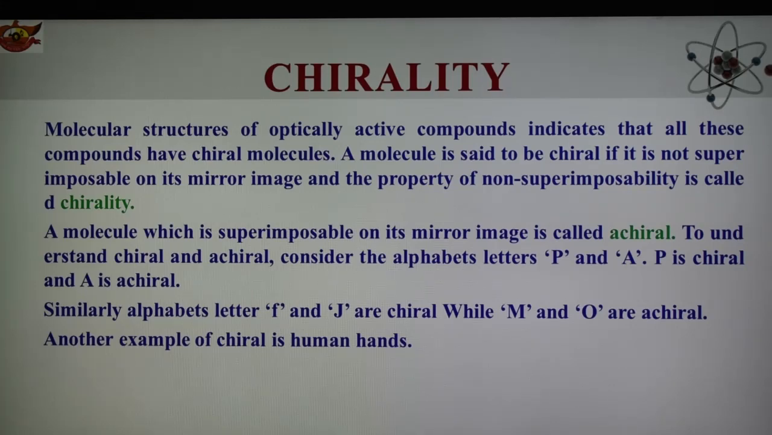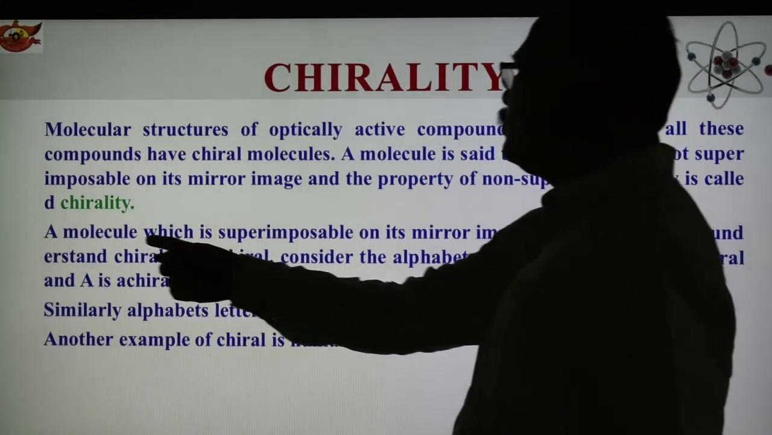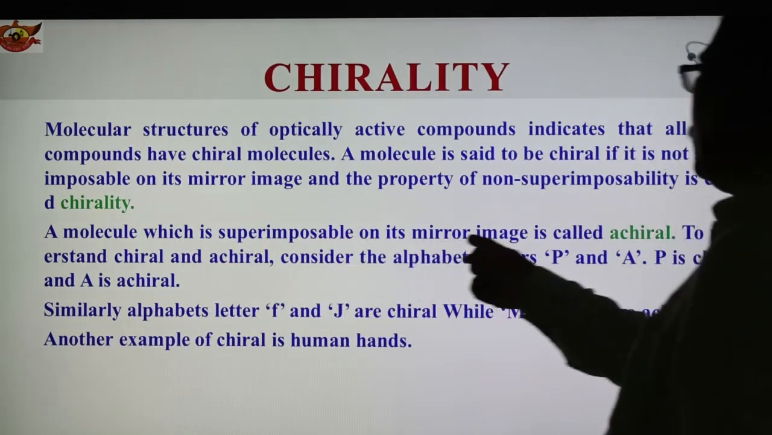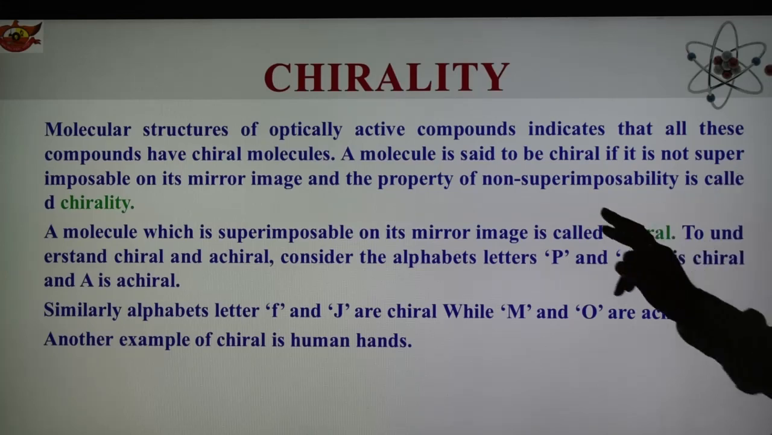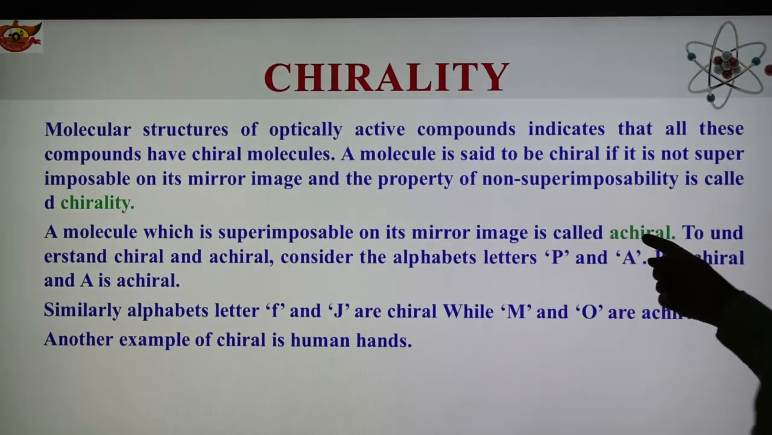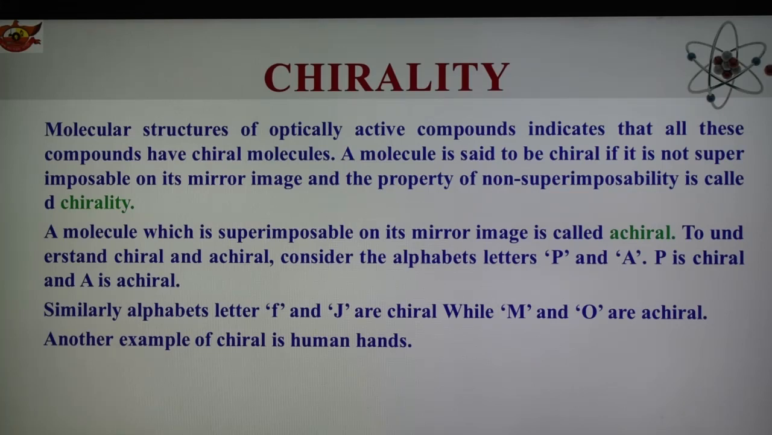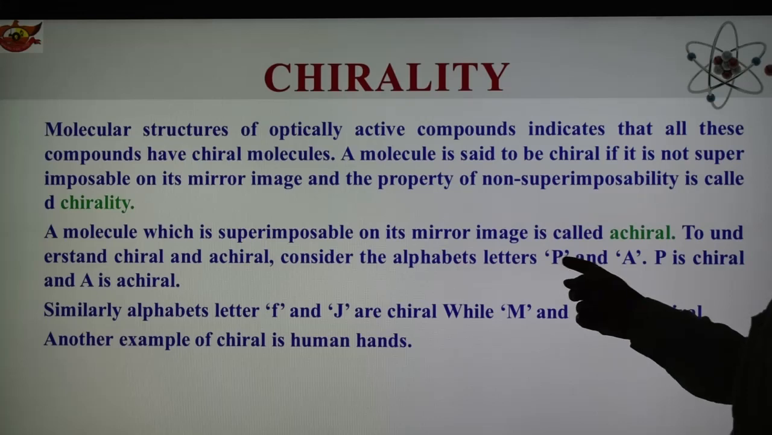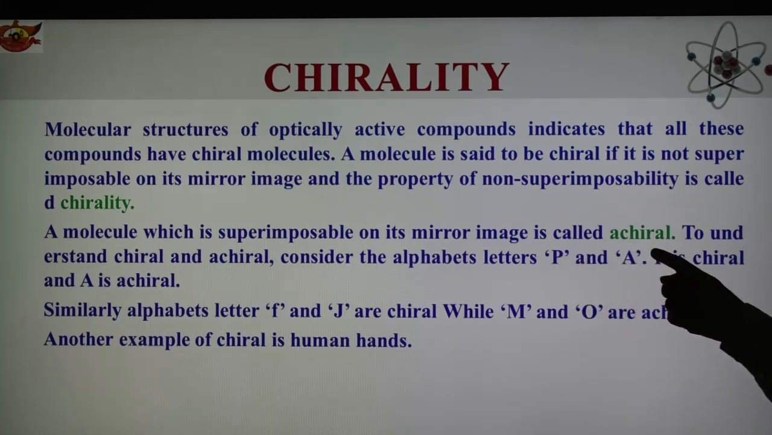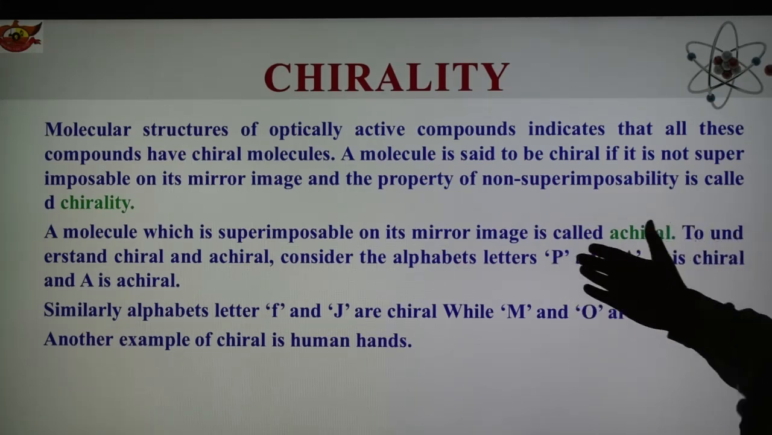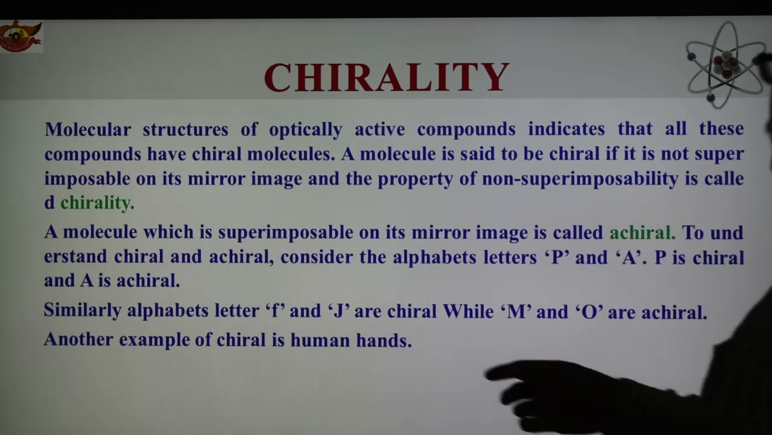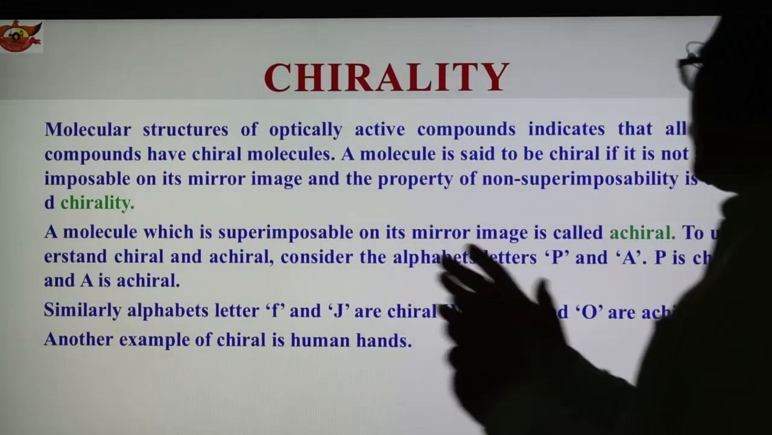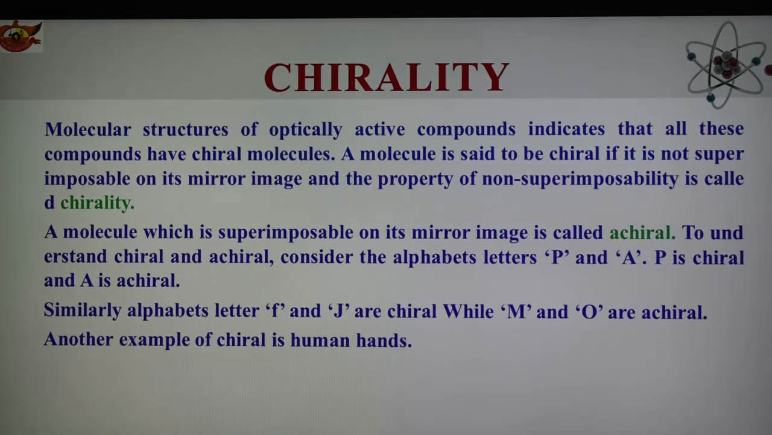In this case there are two types of molecules: a molecule which is superimposable on its mirror image is known as achiral, and the other is a chiral molecule. To understand chiral and achiral molecules, consider the letters P and A. P is chiral and A is achiral. See the mirror images of the letters P and A. Similarly, capital letters like F and J are chiral, while M and O are achiral.